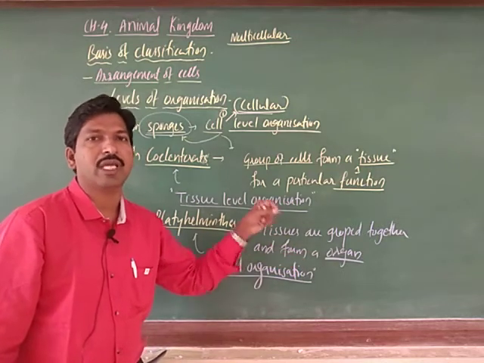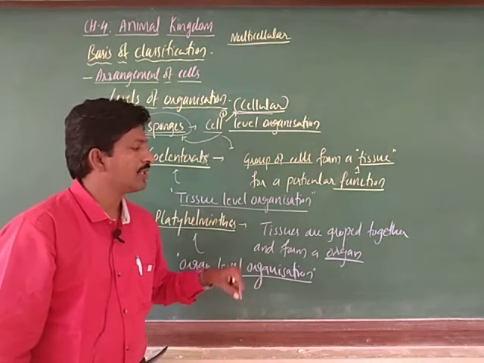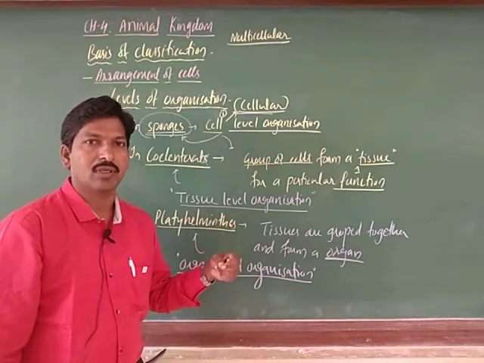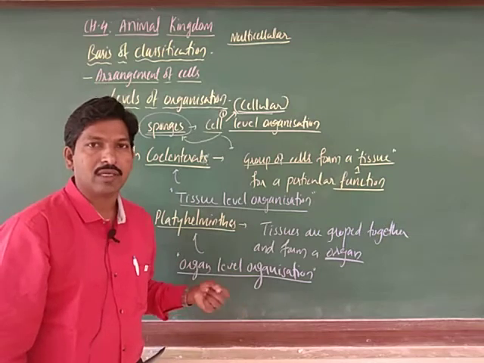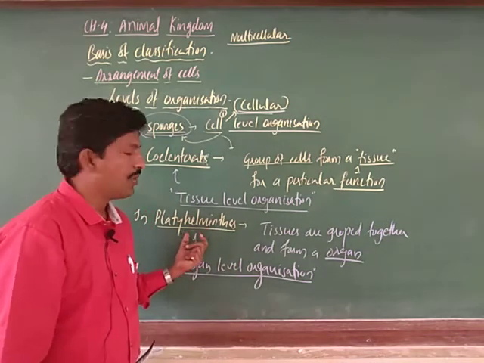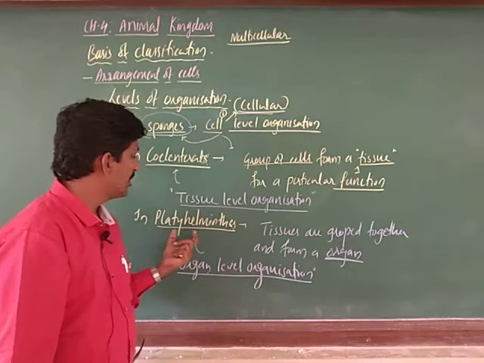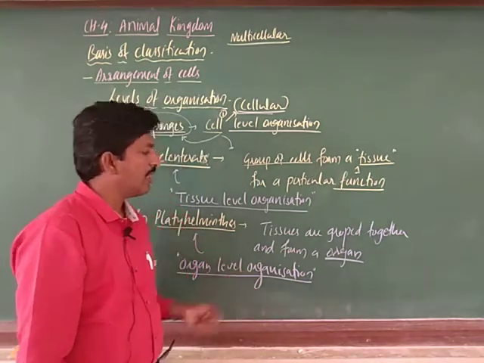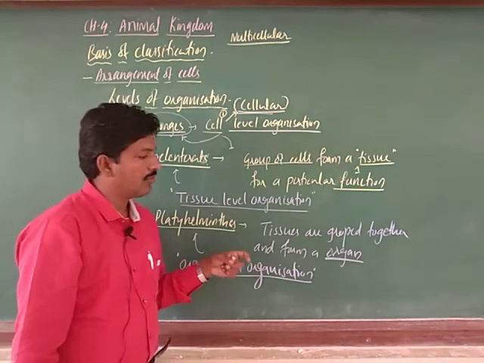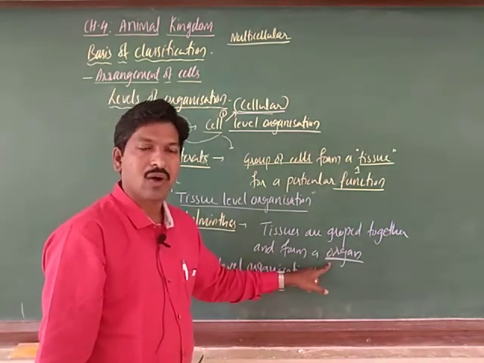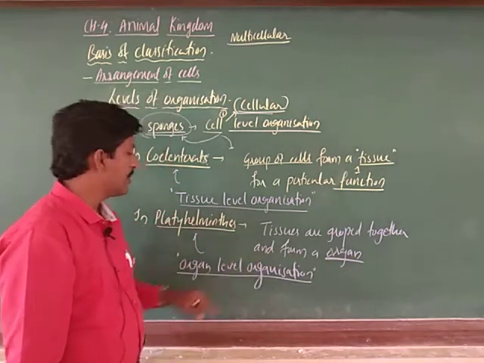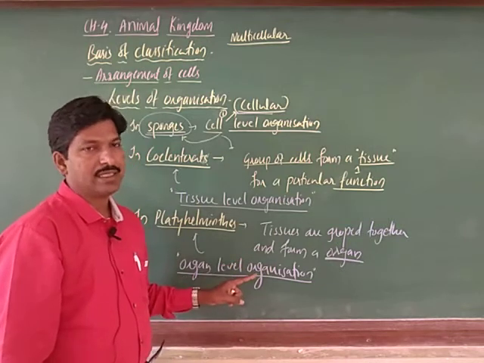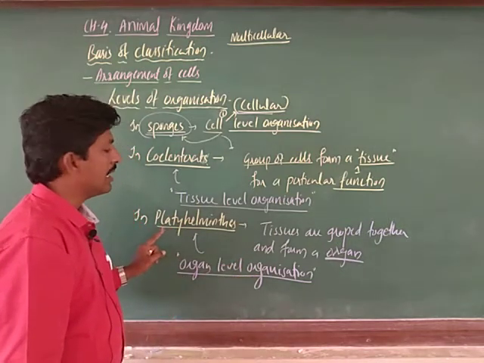Each organ performs its own function, for example the reproductive organ or the excretory organ. Here we observe flame cells, which in Platyhelminthes are for excretion. In this way a particular function is performed by a particular organ, so that is why we call it organ level organization.